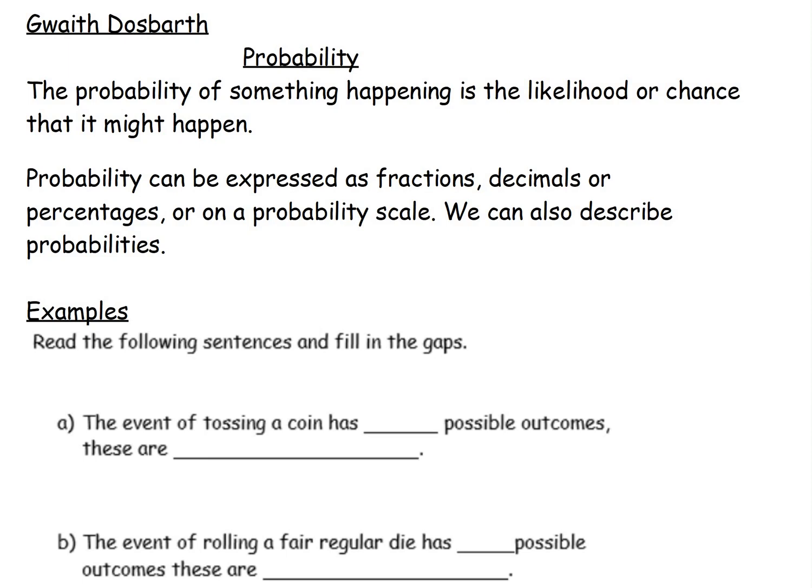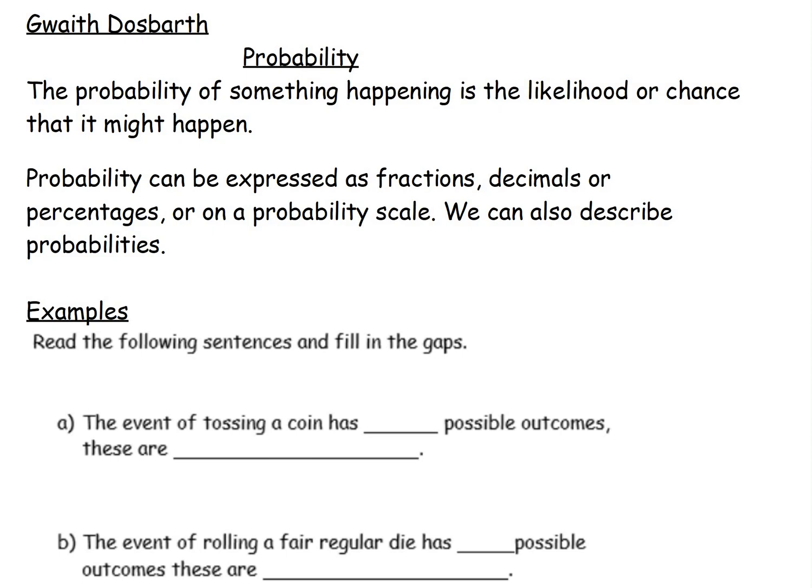Hello. In these lessons, we're going to be looking at probability. Now, the probability of something happening is the likelihood or chance that it might happen. So it's how likely something is to happen. Probability can be expressed as fractions, decimals, or percentages, or on a probability scale. And we can also describe probabilities using terminology linked to probability. This is something that we'll be looking at over the next few lessons.